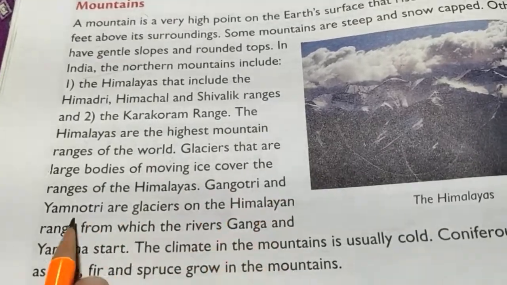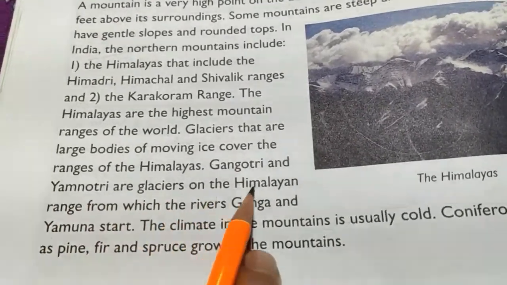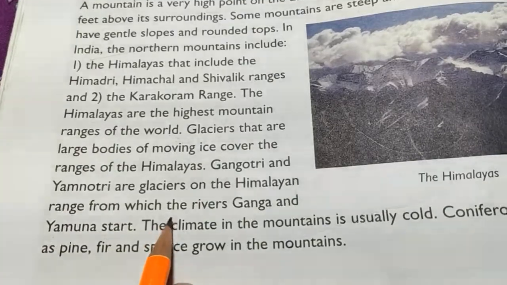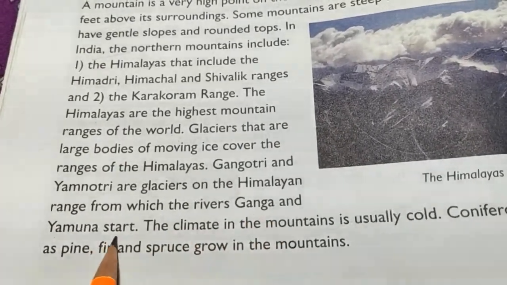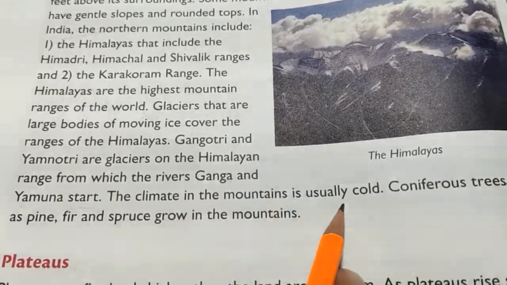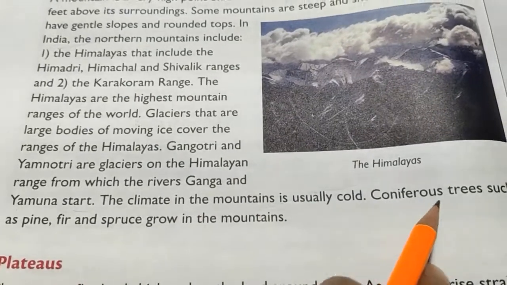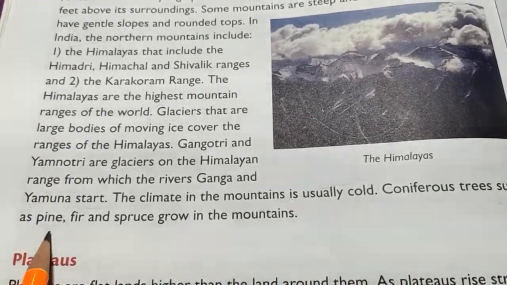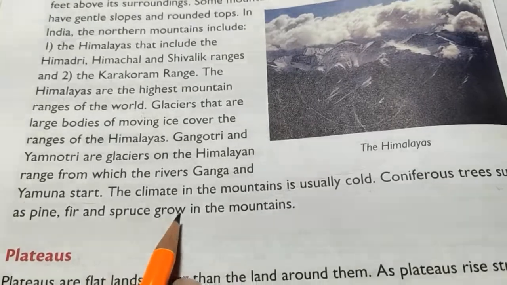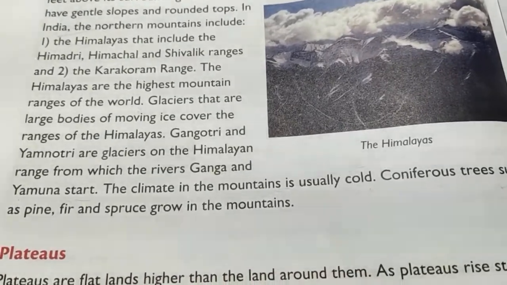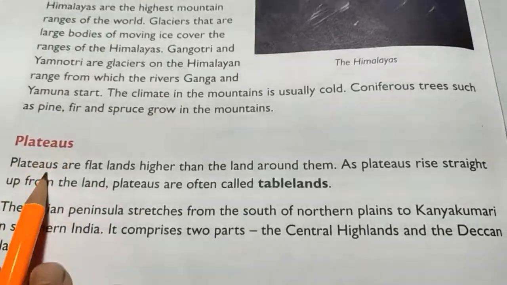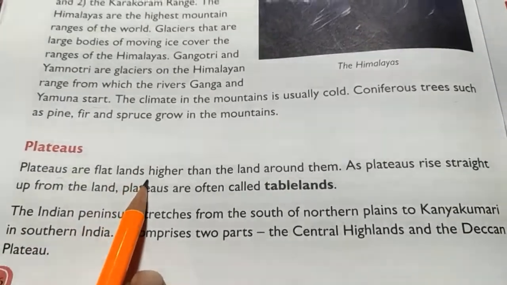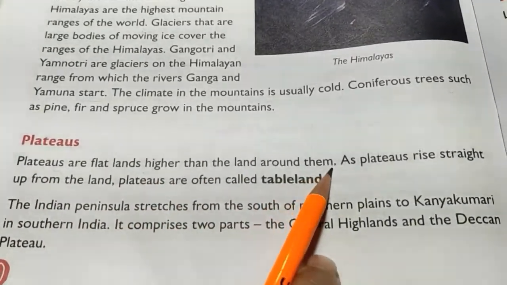Glaciers, which are large bodies of moving ice, cover the ranges of the Himalayas. Gangotri and Yamunotri are glaciers on the Himalayan range from which the rivers Ganga and Yamuna start. The climate in the mountains is usually cold. Coniferous trees such as pine, fir and spruce grow in the mountains.